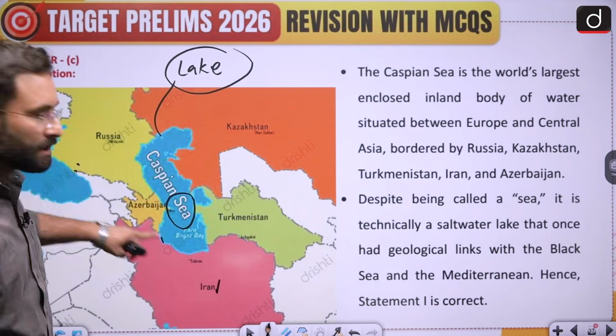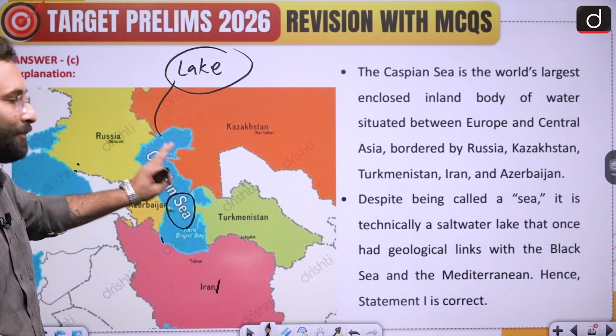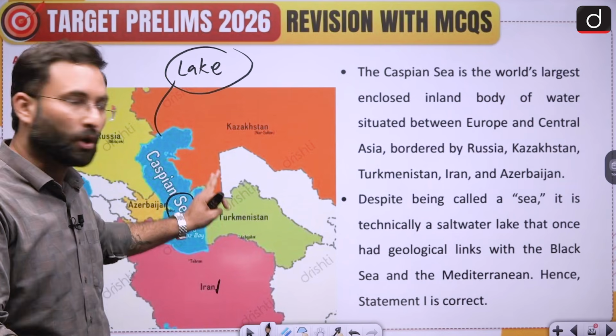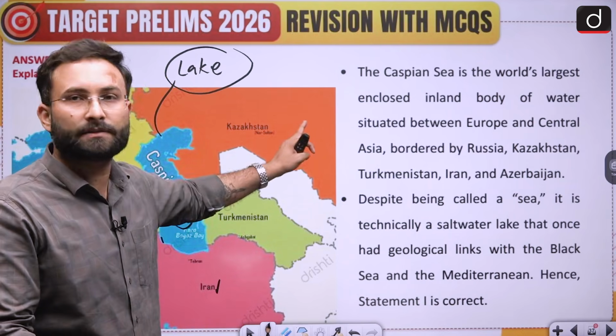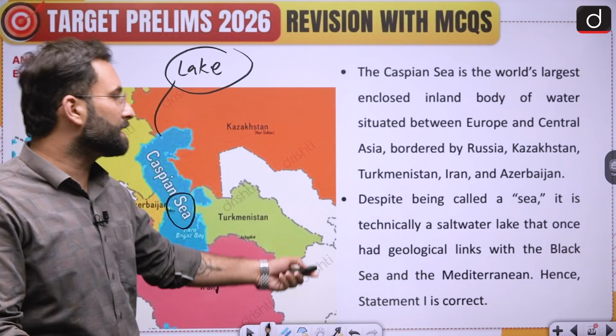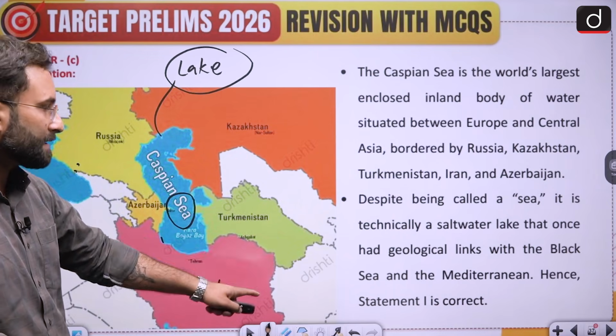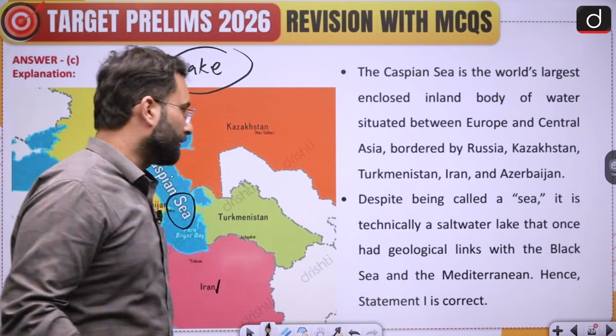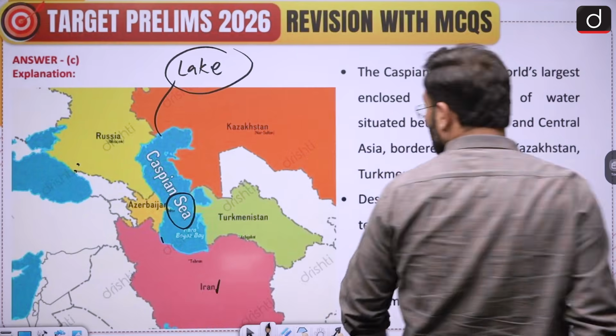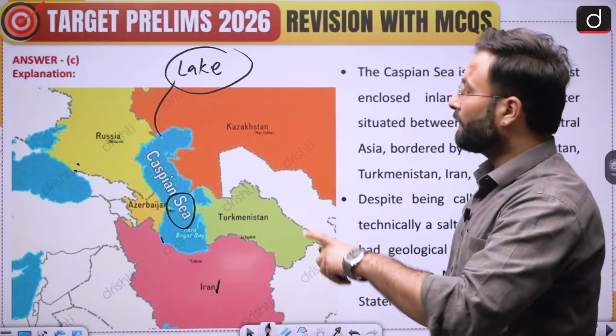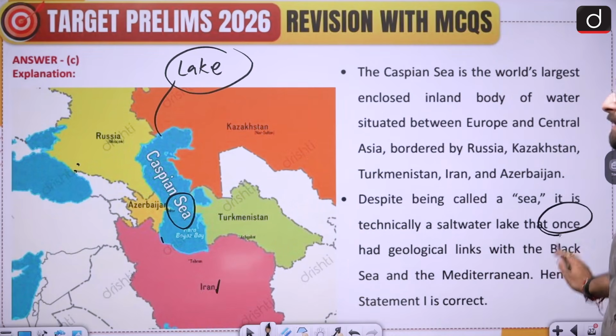Now it is an enclosed lake, that means there is a high possibility that it can be a salt water lake, okay, which we have already discussed while discussing salinity, and which has geological links with the Black Sea and the Mediterranean Sea. Okay. Now we are talking about this particular thing, that is once it had geological links.